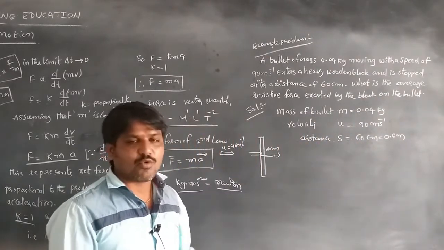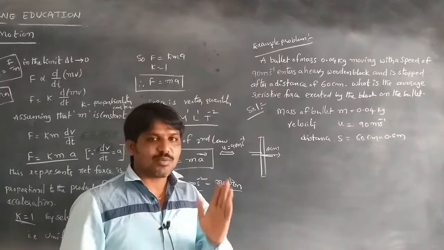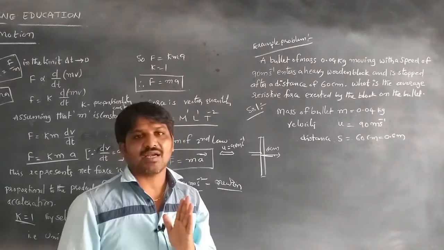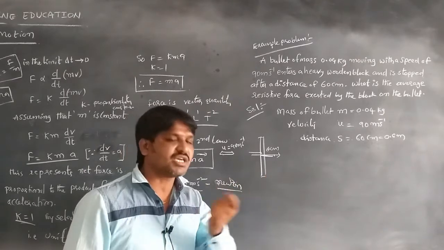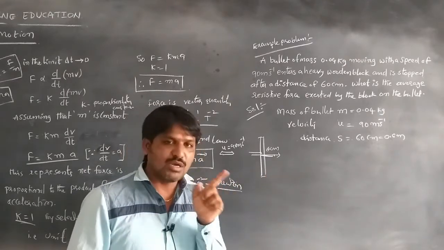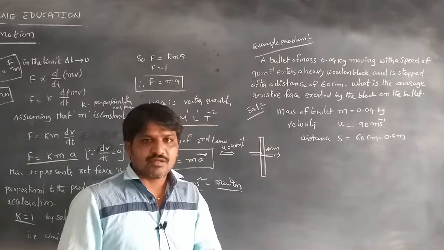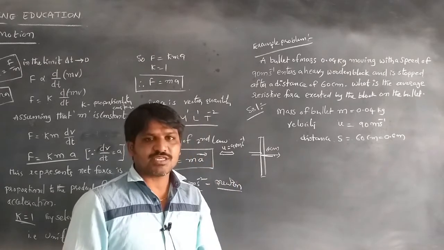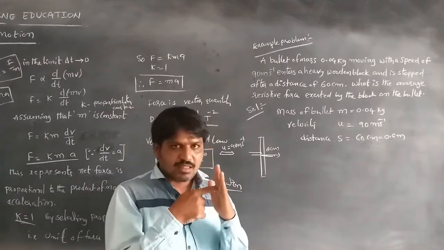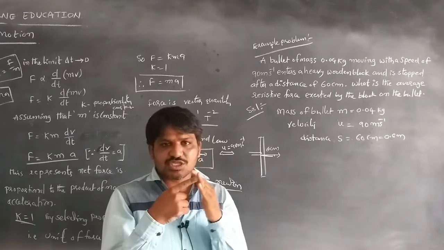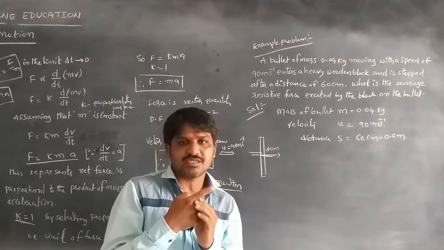Resistive force acts opposite to the motion, so the velocity goes on decreasing while the bullet moves through the block.